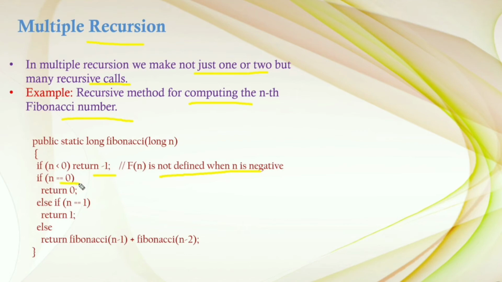If n is equal to 0, then it returns 0. Else, if n is equal to 1, then it returns 1. These two are the base cases: f of 0 is equal to 0 and f of 1 is equal to 1. Else return Fibonacci of n-1 plus Fibonacci of n-2. Here we are calling multiple times. This is called multiple recursion. Calculating the nth Fibonacci number is the best example for multiple recursion.